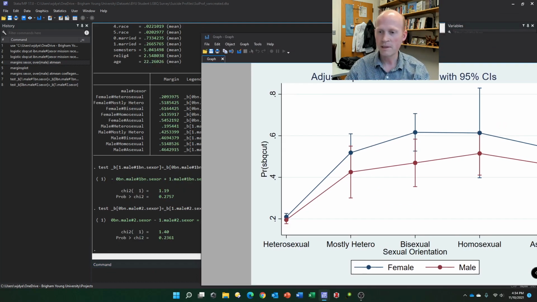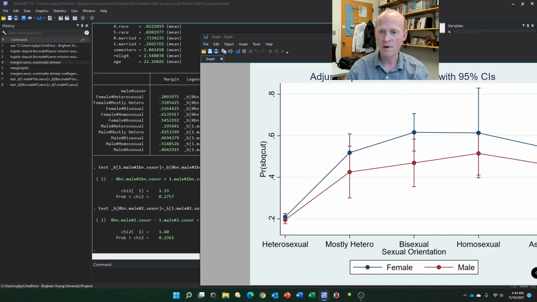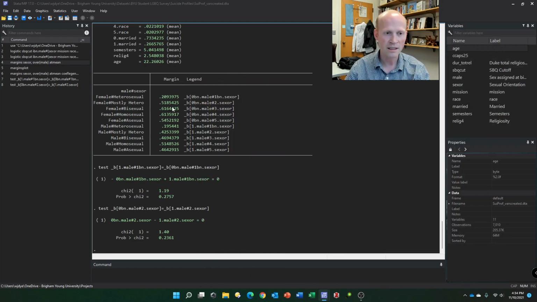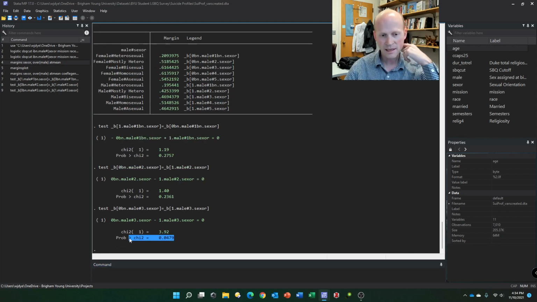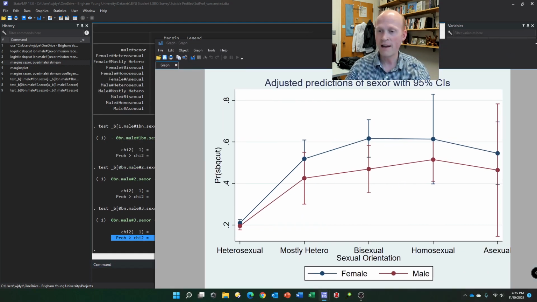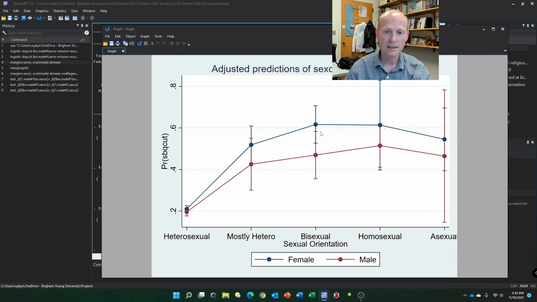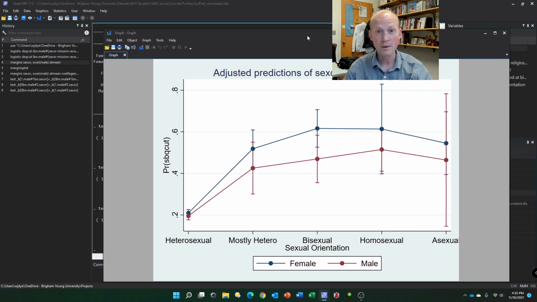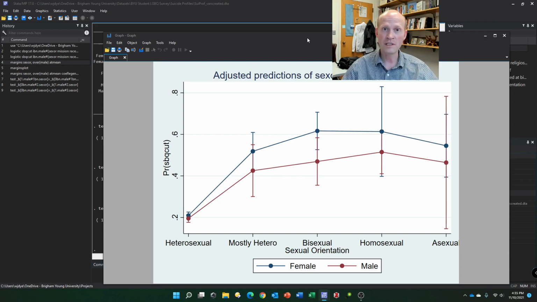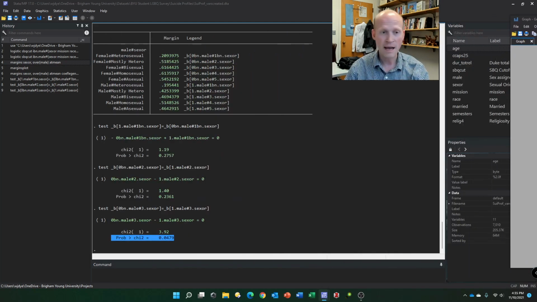What about those bisexuals? That looks like that probably differs. So if we take a look at that, I'm going to test if female bisexuals are equal to male bisexuals. And yes, female bisexuals are in fact higher in that suicidality than male bisexuals. Okay, so we can look at that by sexual orientation. Yes, controlling for all the other variables, sexual orientation does matter. So there you have it.